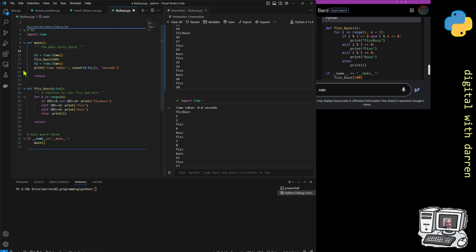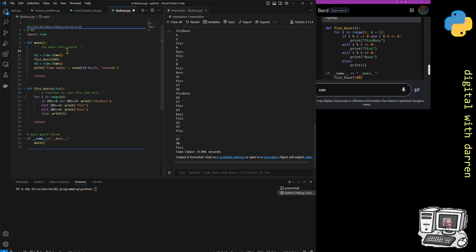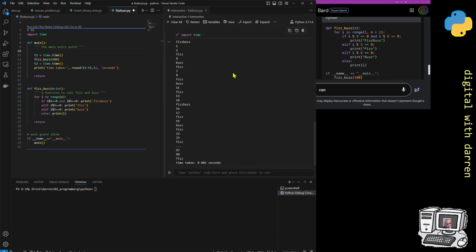Right, there we go. And let's just run this now. Yeah, the time taken is 0.001 of a second, so it's super fast doing it, so that's fine. But instead of doing ifs and else ifs, it might be clearer to do it in a select case statement.